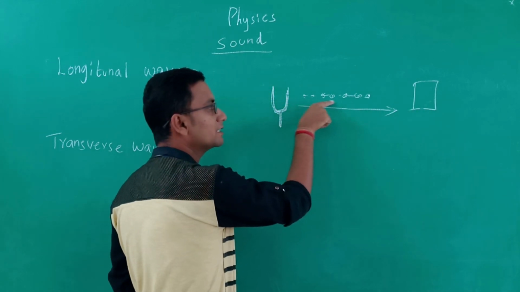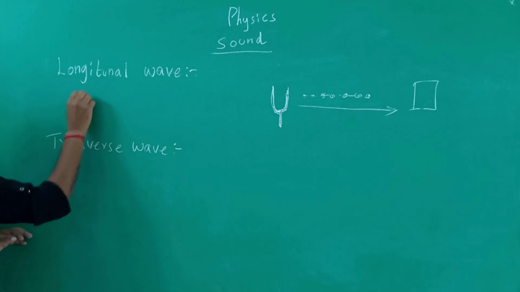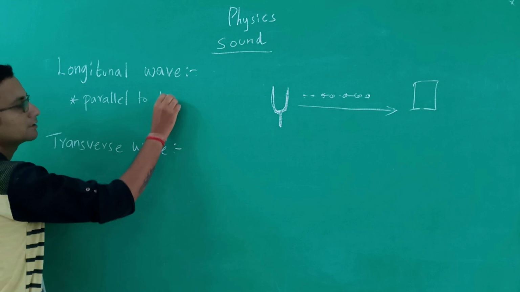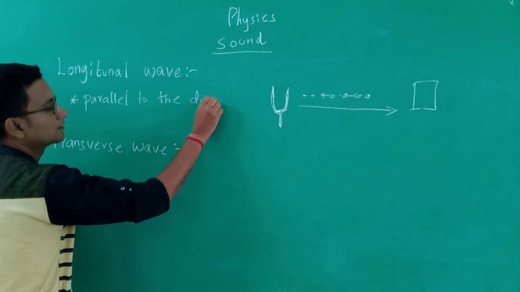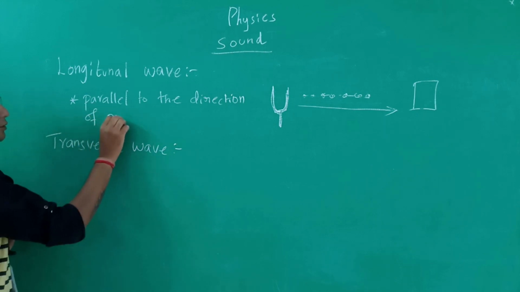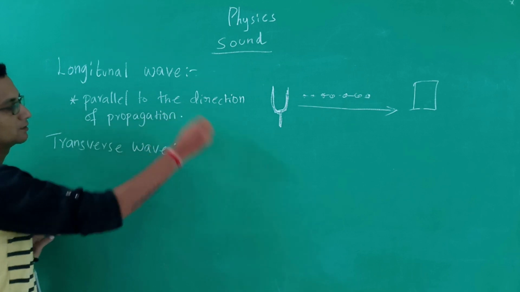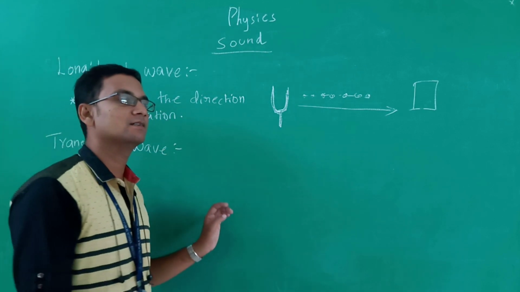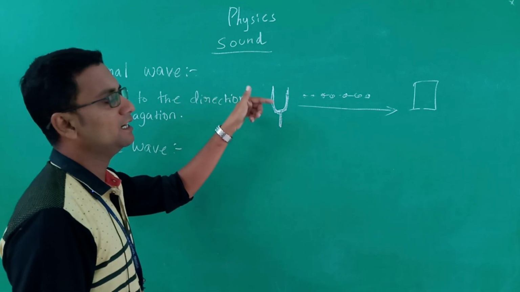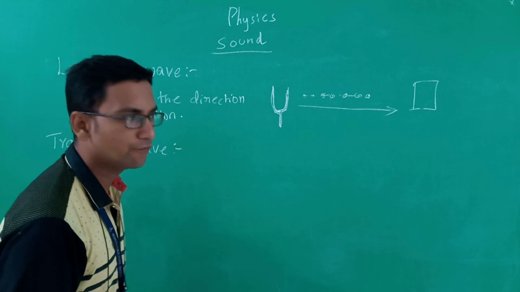Here the particle movement is also on the same side. So in the case of longitudinal waves, the particles travel parallel to the direction of propagation. When the particles travel parallel to the direction of propagation of sound, it is called a longitudinal wave.